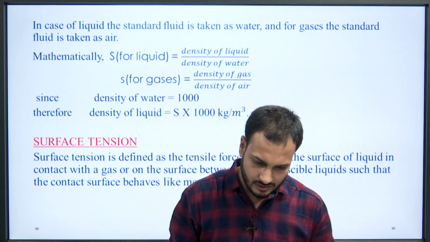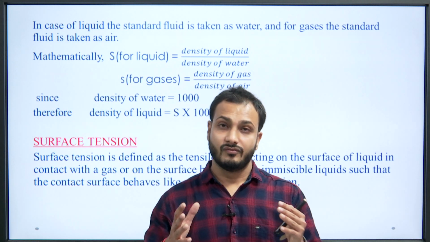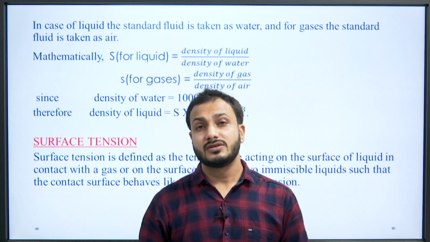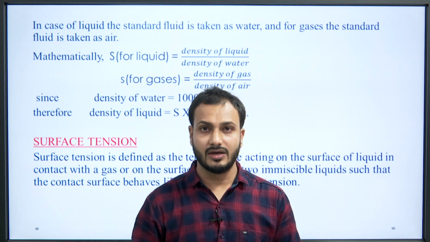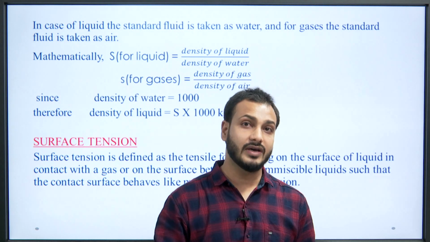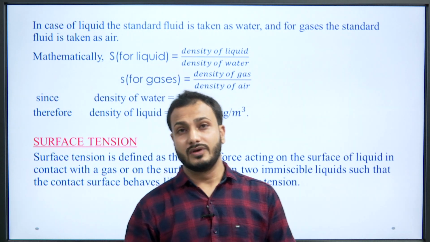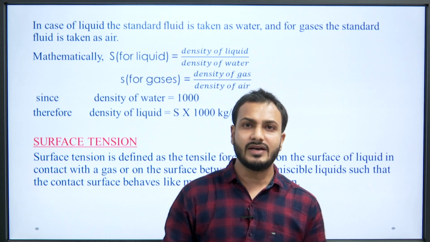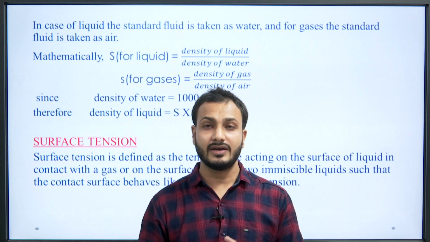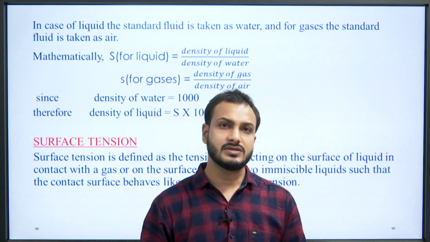Okay. Now, after discussing these properties, there is another property which is called surface tension, and there are various effects of surface tension that we observe in our day to day life. Okay. So, let us understand what surface tension means. Surface tension is defined as the tensile force acting on the surface of a liquid in contact with a gas or on the surface.